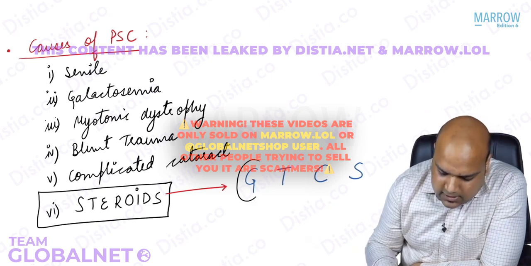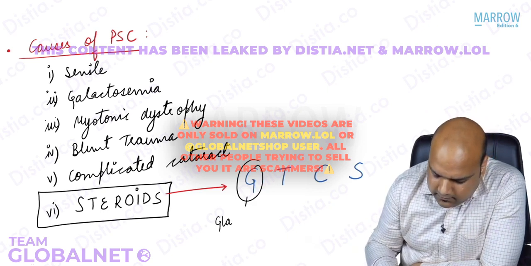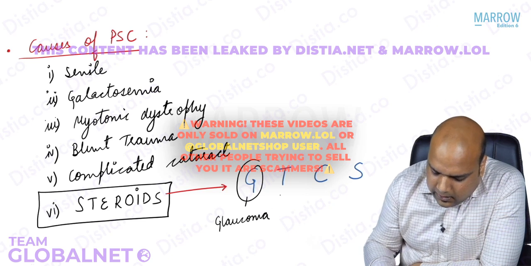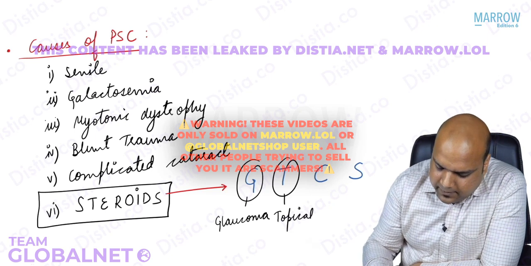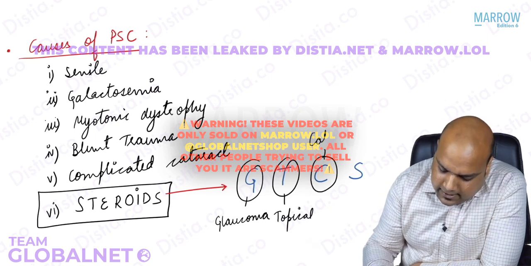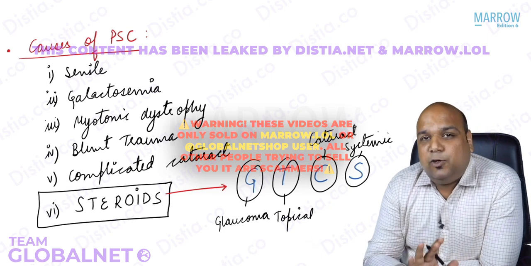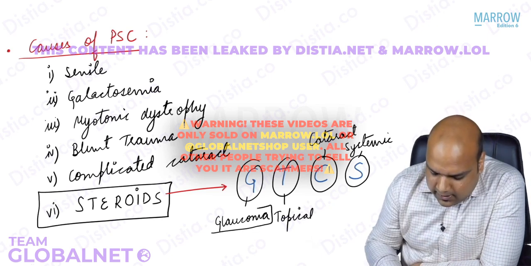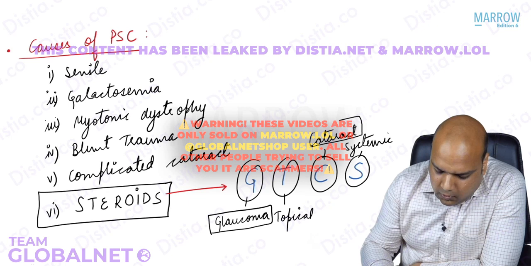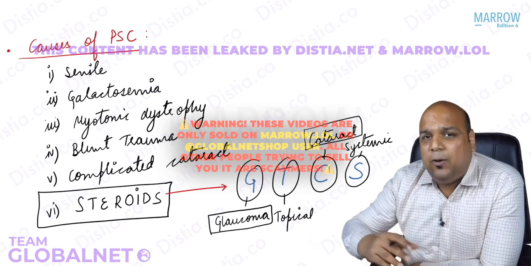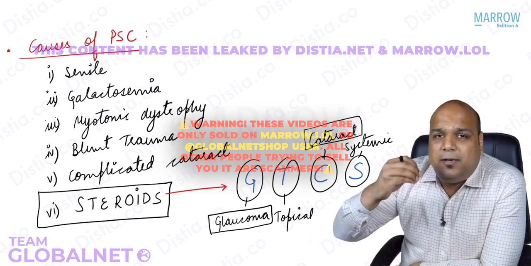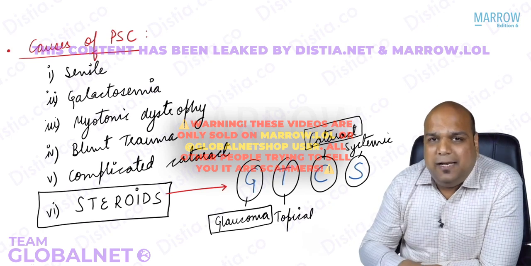So, what is the mnemonic? G for glaucoma. Glaucoma is more common with topical steroids, whereas C for cataract, which cataract we are discussing, posterior subcapsular, is more common with systemic steroids. Okay, so these are the 2 manifestations of steroid-induced glaucoma or steroid-induced cataract, along with the type of drug administration that they are more likely to occur with.